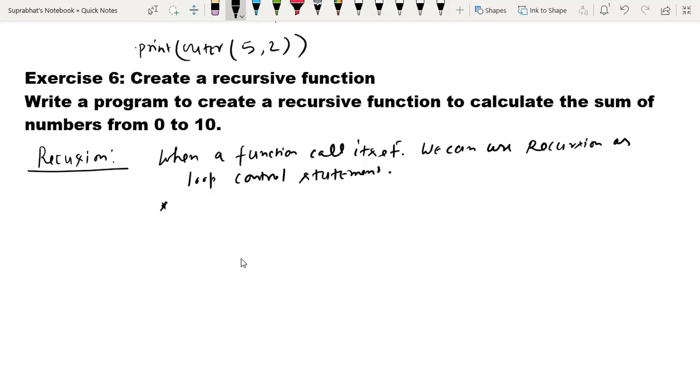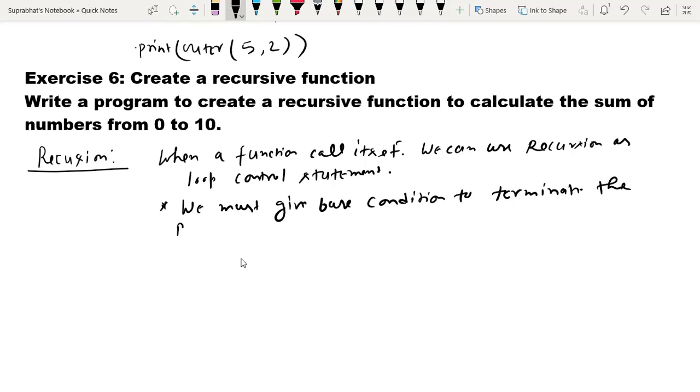The important thing about recursion is that we must give a base condition to terminate the recursion, otherwise it will go into an infinite call, the same as an infinite loop.